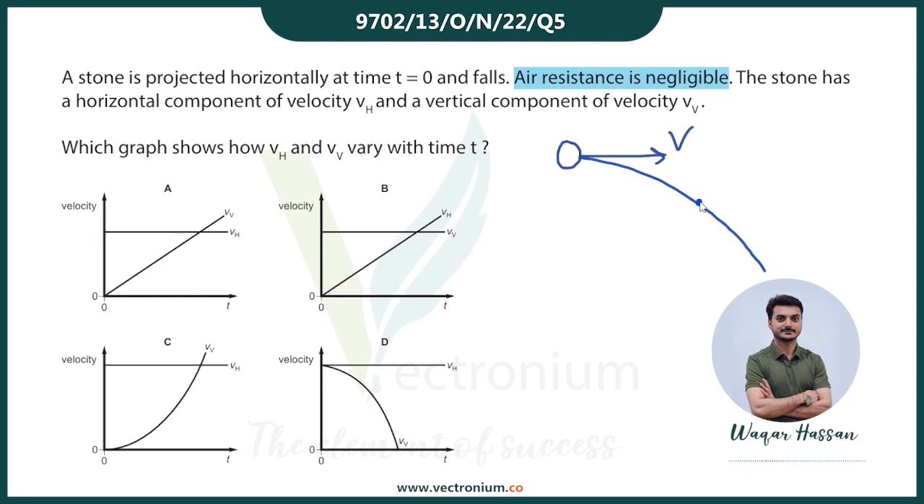Alright, so after some time, velocity will resolve into its components, the horizontal component and the vertical component. And he is asking how Vh and Vv vary with time, right?